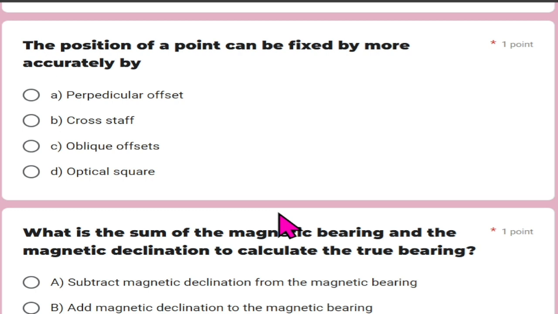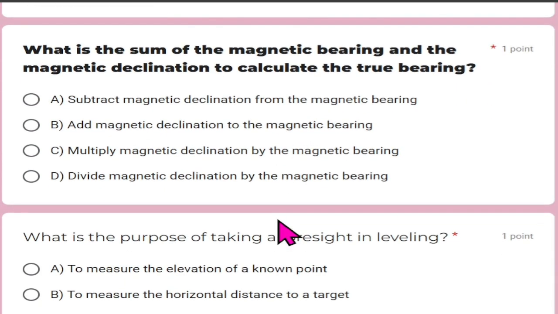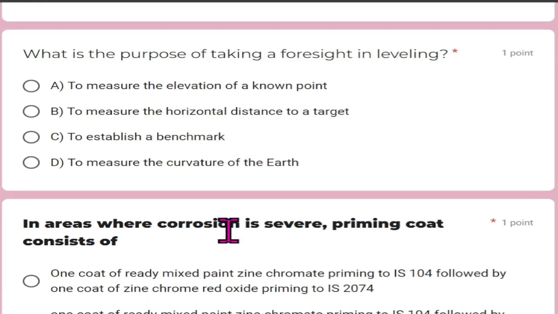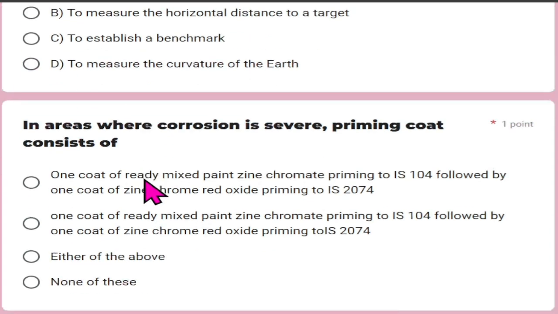The position of a point can be fixed more accurately by perpendicular offset. What is the sum of the magnetic bearing and the magnetic declination to calculate the true bearing? The right option is to add magnetic declination to the magnetic bearing. What is the purpose of taking a foresight in leveling? The purpose of taking a foresight in leveling is to measure the elevation of a known point.